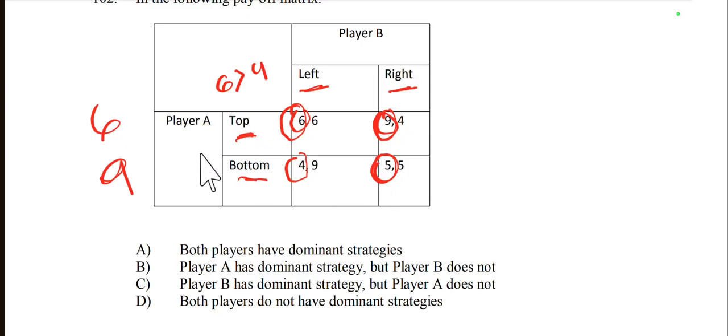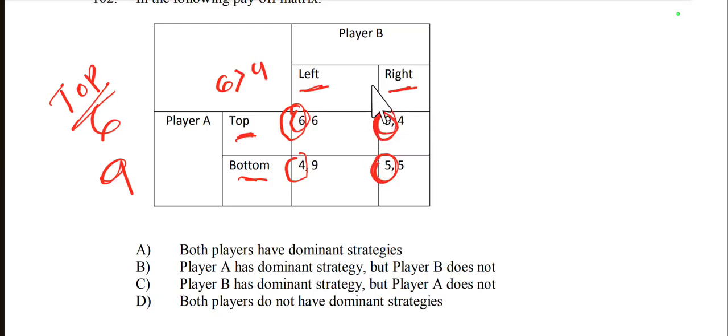So player A has a dominant strategy, that is top, because from player A's side, from 6 and 4 he chooses 6, and from 9 and 5 he chooses 9. Both are from the top side. So player A's dominant strategy is top.